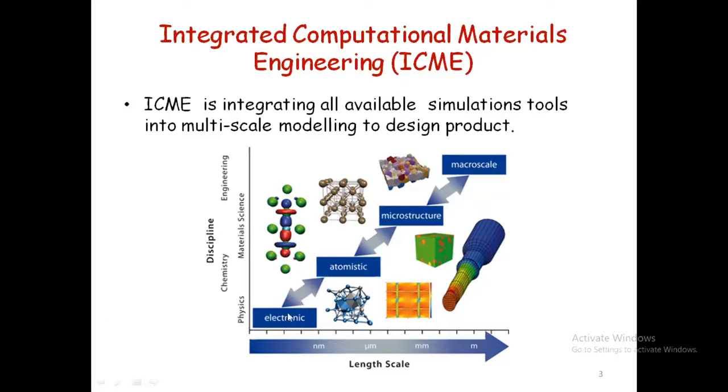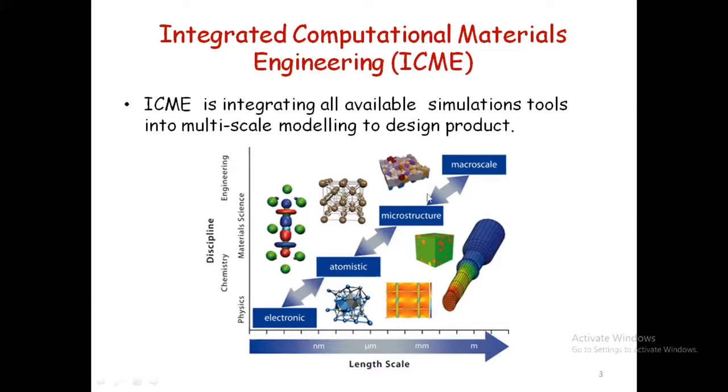We are going to start with electronic structure, right? People always talk about quantum mechanics, so electronic structure. Then we are able to go to the atomistic level, where crystallography comes into the picture, right? Then we are able to go to the microstructure. When I'm moving from electronic to atomistic or microstructure, at each stage I see that the number of atoms is increasing, or the size of the specimen is also increasing.